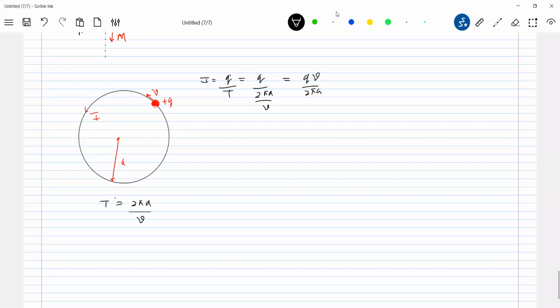So this is not a ring. This is not a ring. So what is the charged particle?